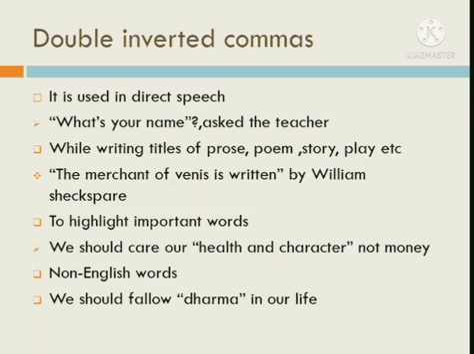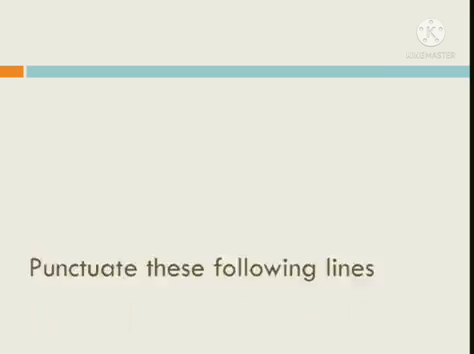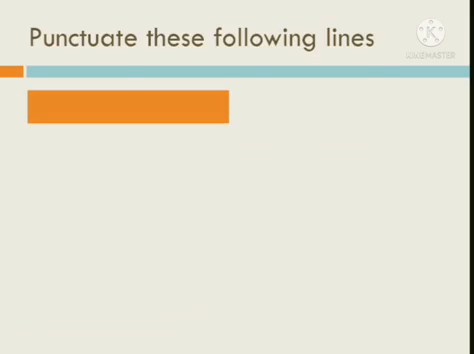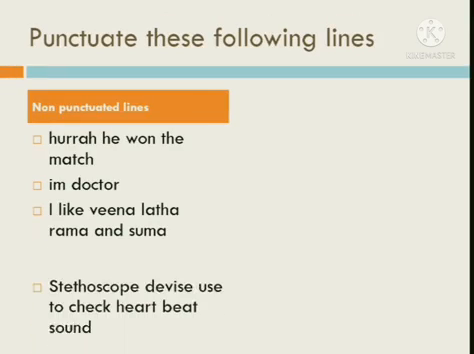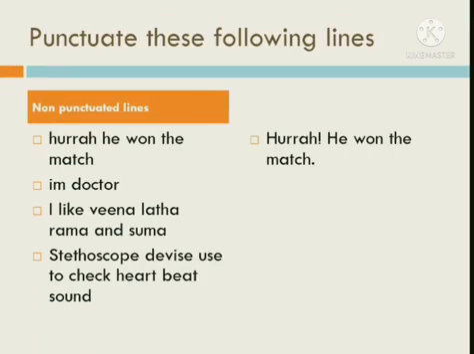So here we have given non-punctuated lines. So let us punctuate them. So the first sentence is an exclamatory sentence. I have told you in an exclamatory sentence we have to use an exclamation mark. I am is a short form, so we have to use apostrophe in between them. I like Veena, Lata, Rama and Suma. So here is a list of persons, so we have to use comma in between them.